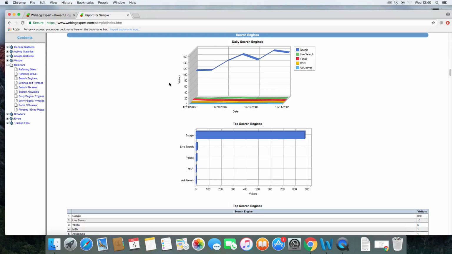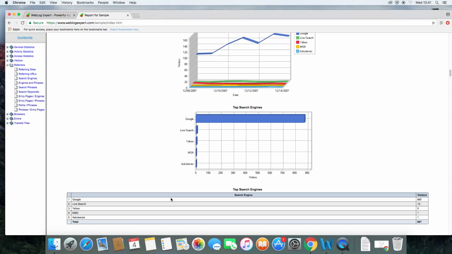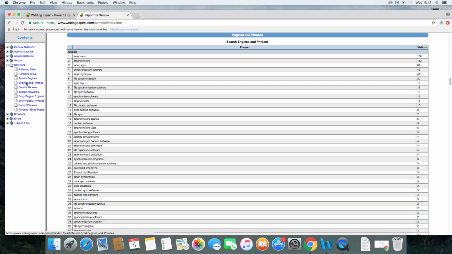If you look on search engines, you can see that Google is producing the most amount of traffic to the site, and then Live Search, Yahoo, MSN and Ask Jeeves are driving a very small percentage. You can see that MSN and Ask Jeeves have actually only driven 1 visit to the site, whereas Google drove 880. And then you can see that people are searching for the site. They're literally just searching for the name of the company rather than searching for individual or less relevant keywords. They're searching for the most relevant ones possible.